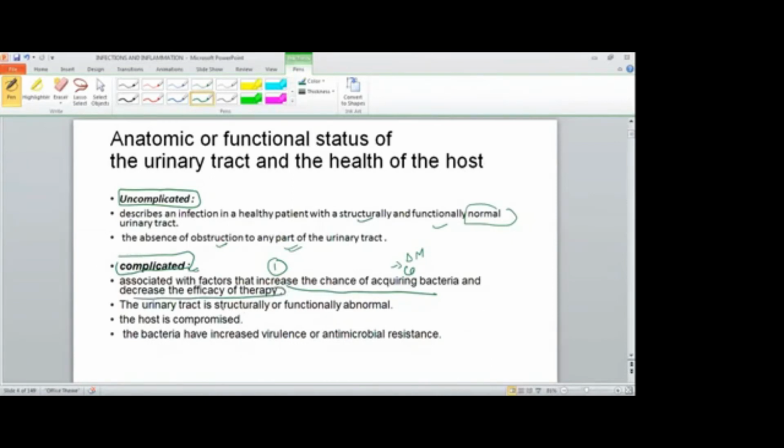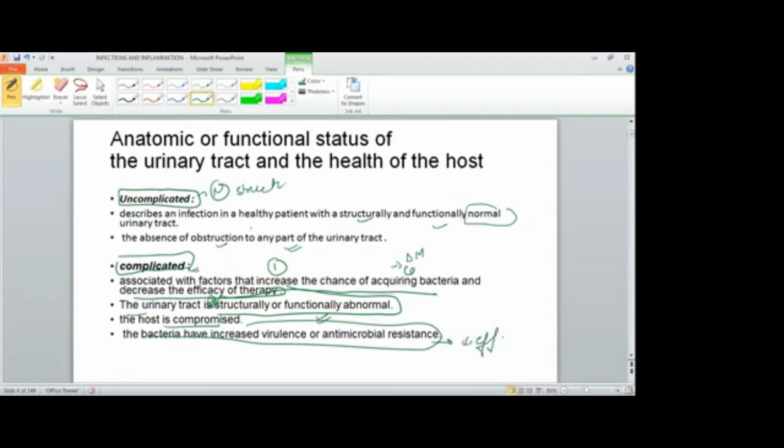And in this, the second important thing is that there are structurally and functionally abnormal kidneys. The urinary tract is structurally and functionally abnormal. In uncomplicated, there is normal structure. And the host is compromised in complicated. And the bacteria have increased virulence or antimicrobial resistance, which leads to decreased efficacy of therapy. The decrease in the efficacy of therapy is due to antimicrobial resistance.